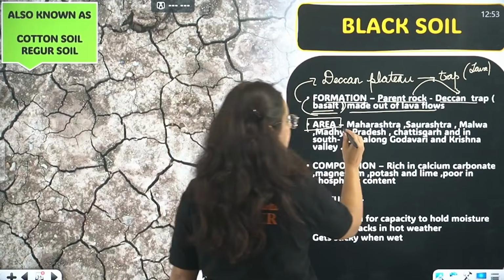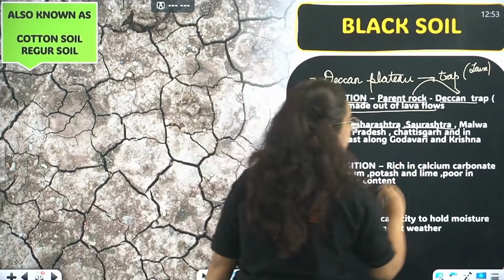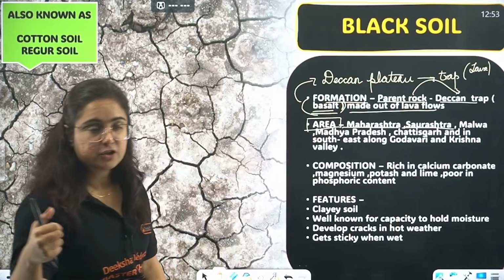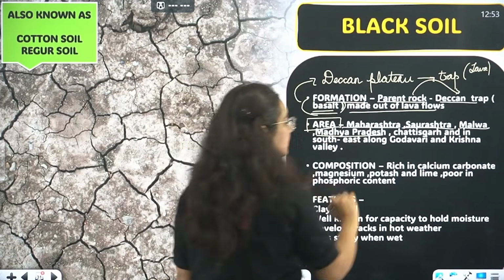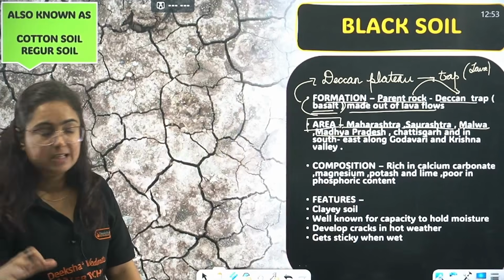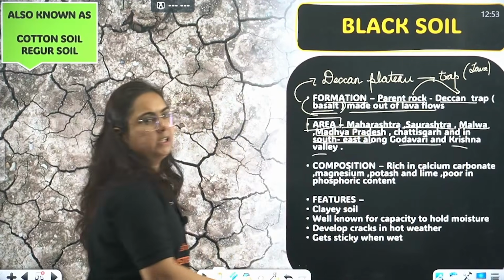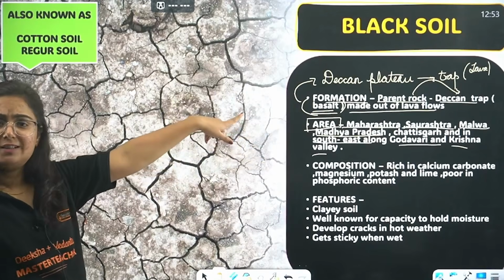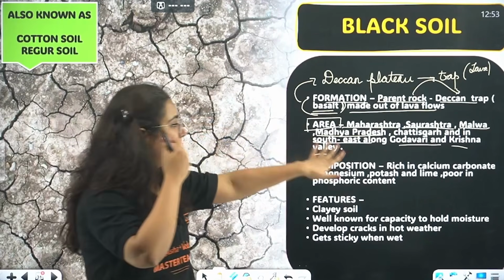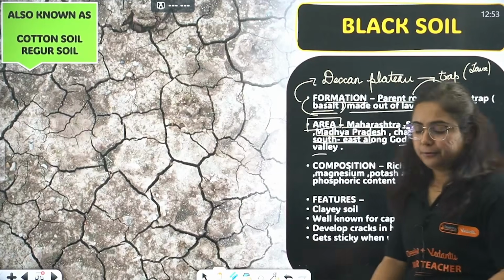It is in the Maharashtra region. Done. It is in the Saurashtra region, Maharashtra, Saurashtra. Then it is in the Malwa region. Then it is in the region of Madhya Pradesh, parts of Chhattisgarh, and the southeast valley of Godavari and Krishna. Okay? Again, major states are Maharashtra, Saurashtra is in Gujarat, Malwa is in Madhya Pradesh, Chhattisgarh, etc. Black soil is done. Very good, beta.